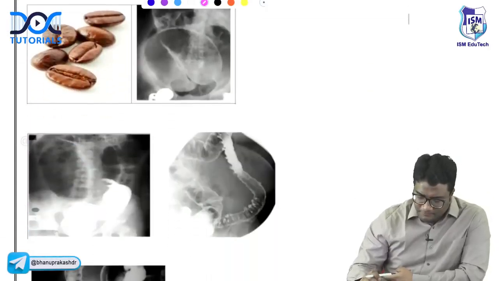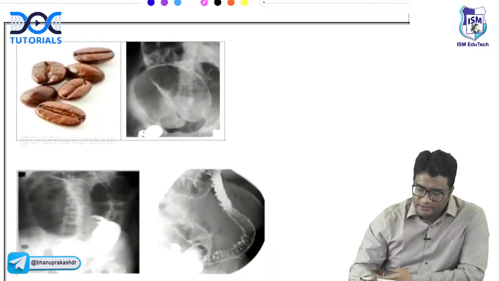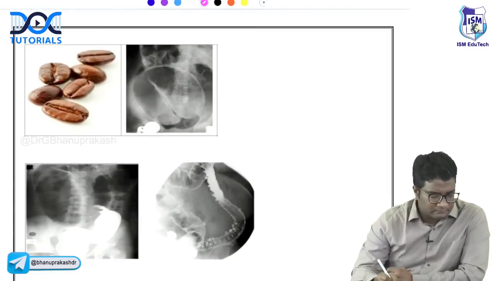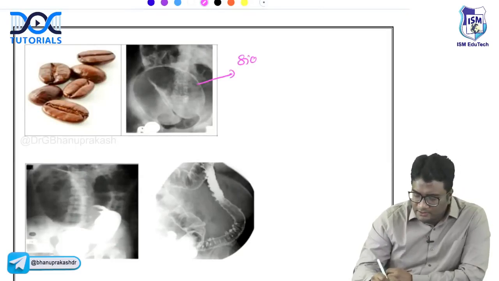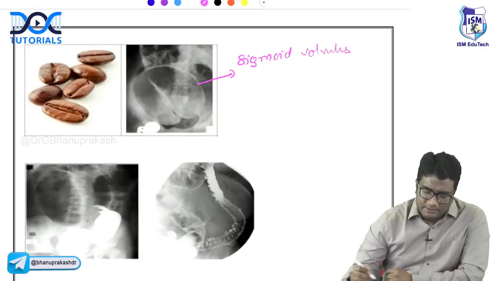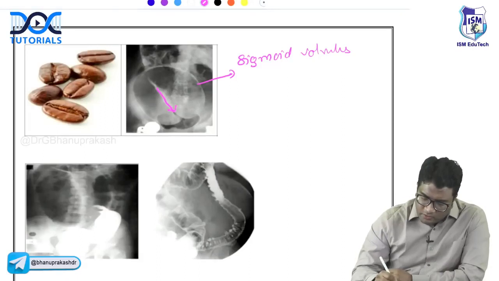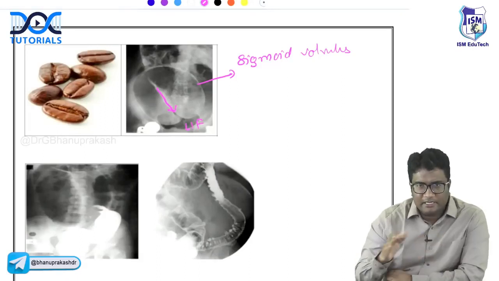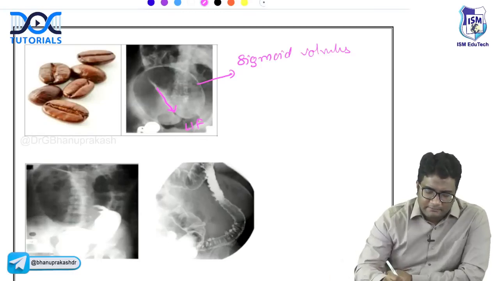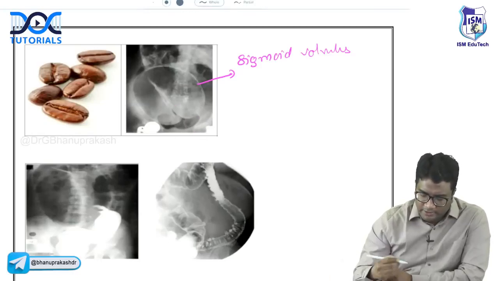Next, where do you see this coffee bean sign? Coffee bean sign is feature of sigmoid volvulus, right? Sigmoid volvulus. And in this, you can see the cleft directed towards left iliac fossa, right? The cleft of the coffee bean will be directed towards left iliac fossa. And we'll talk about sigmoid volvulus in more detail.